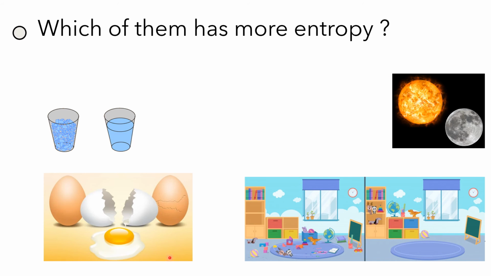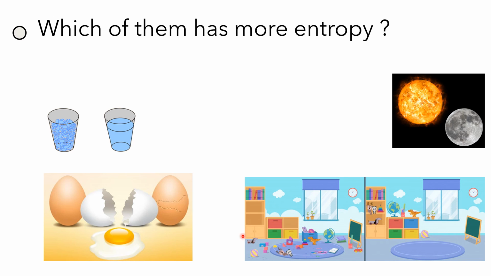Now an uncracked egg, a cracked egg, and a broken egg. A fresh egg can be broken easily, but a broken one cannot spontaneously put itself together again, for the simple reason that there are more ways to be broken than not. So we can say that an uncracked egg will have low disorder, so low entropy, while a cracked egg will have high disorder, high entropy. So this will have the highest entropy, this will have lesser entropy, and this will have the least entropy.